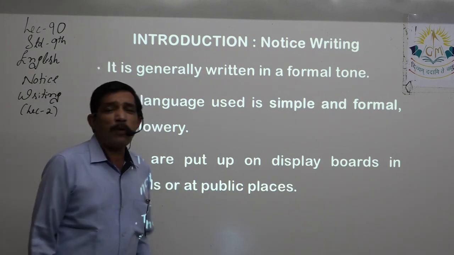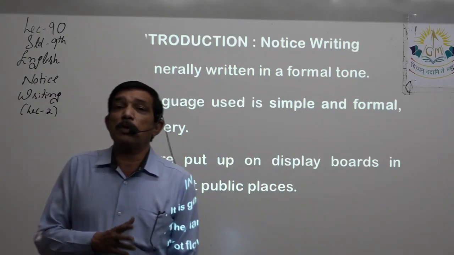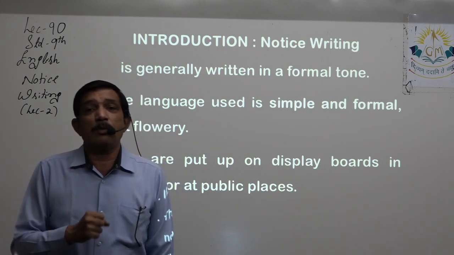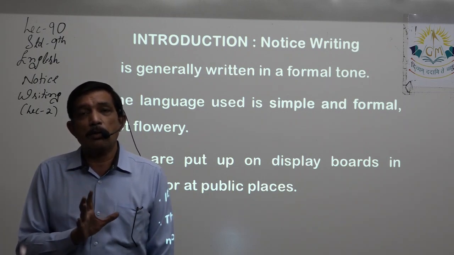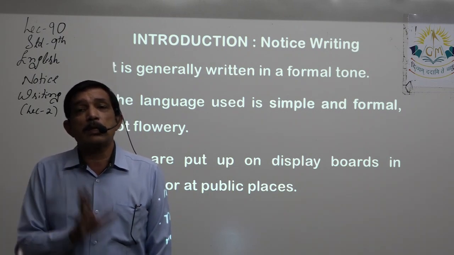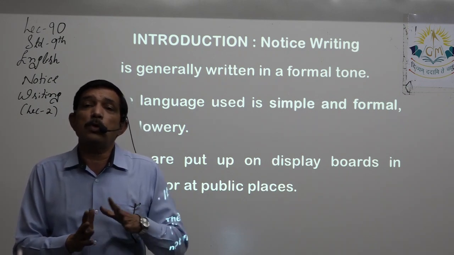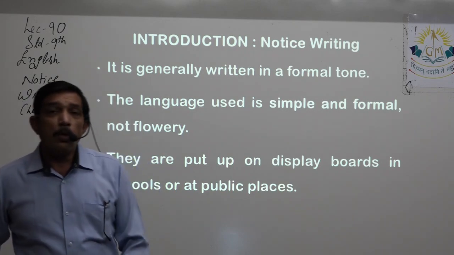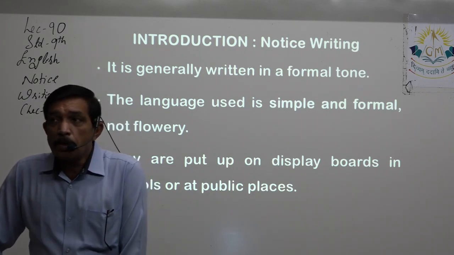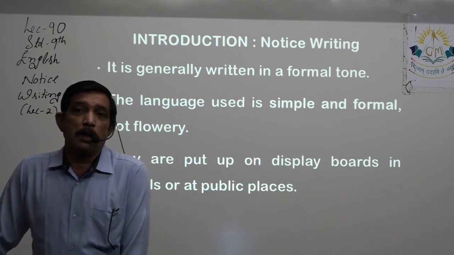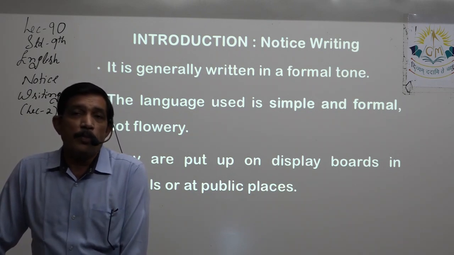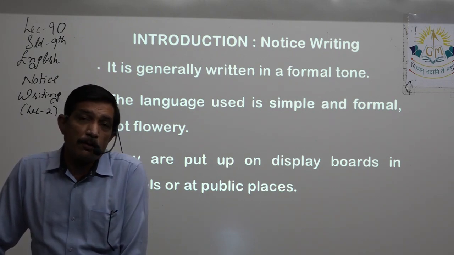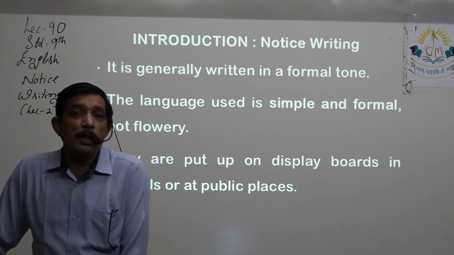And no flowery language. Here there is no need to decorate your language very much. Yes, an exciting chess competition. No. Championship, state level championship, district level, you just give the facts. Don't use so much flowery language over there. Yes, that whole act of making a notice just gets spoiled. Yes, we are not writing some beautiful essay over here, right? We are just writing a notice, and it should be quite formal, without the use of much flowery language.